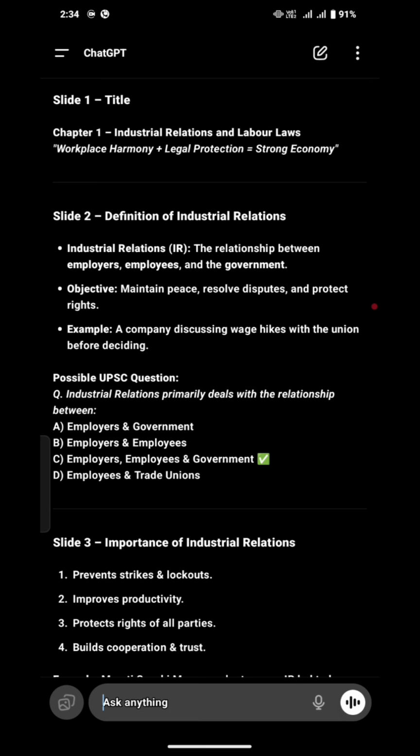Plus legal protection means who is going to protect? The government has to provide legal protection to the laborers, and the constitution and the laws will protect them.